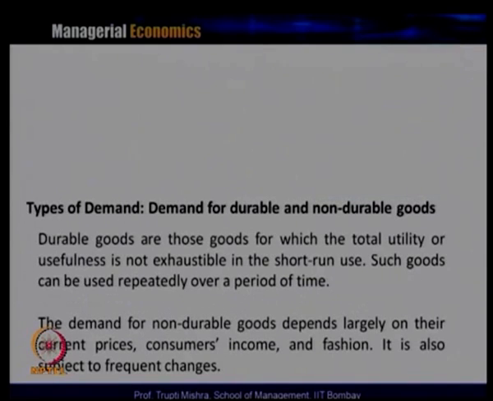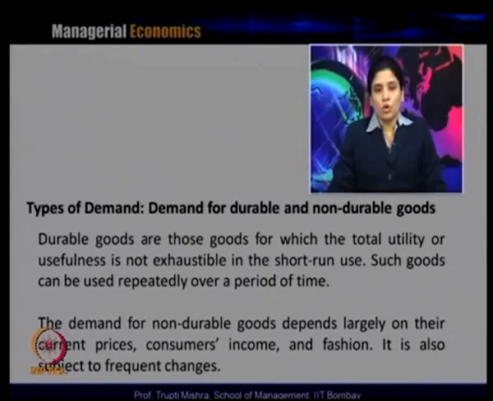The next category of types of demand is demand for durable and non-durable goods. Durable goods are those goods for which the total utility or usefulness is not exhausted in the short run. Such goods can be used repeatedly over a period of time. So it's a kind of non-perishable good which can be used again and again.